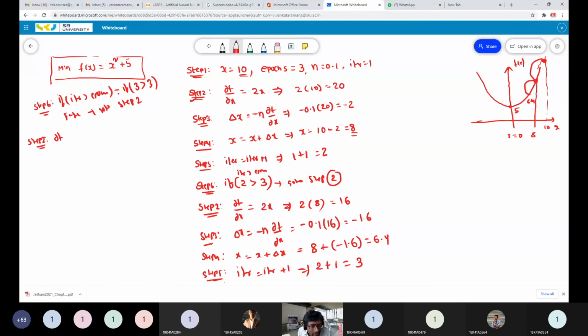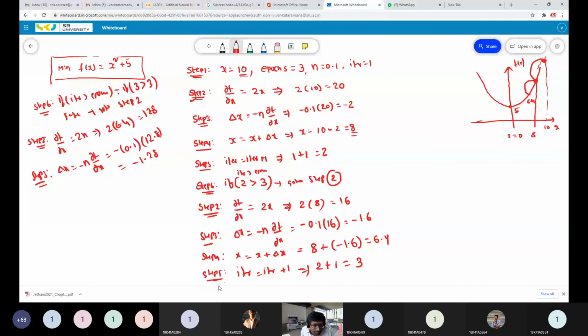Now again calculate the gradient. Dou f by dou x equals 2x, that means 2 into the x value, 6.4. That's equal to 12.8. So what is step 3? Delta x equals minus eta dou f by dou x, which is minus 0.1 times 12.8, that's equal to minus 1.28.